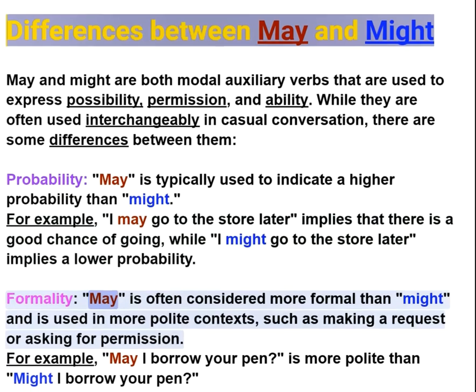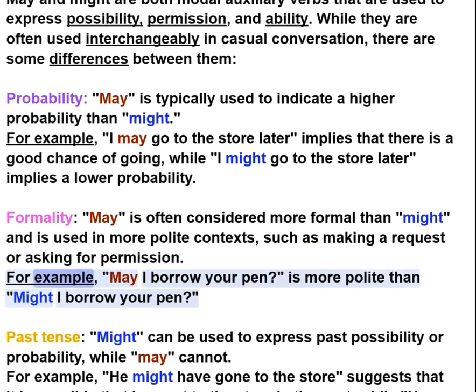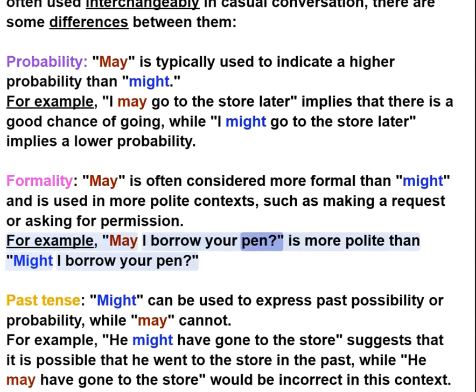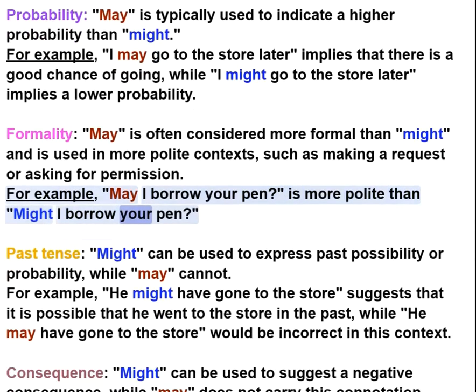Formality. May is often considered more formal than might and is used in more polite contexts, such as making a request or asking for permission. For example, "May I borrow your pen?" is more polite than "Might I borrow your pen?"